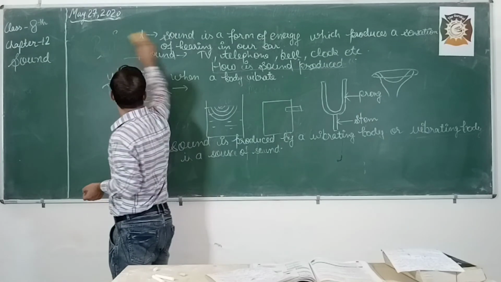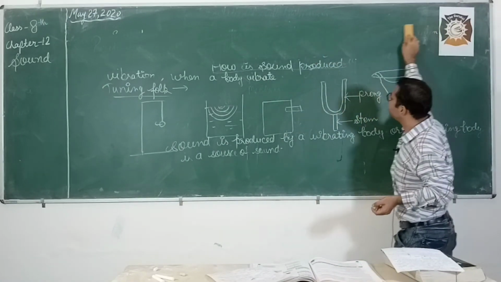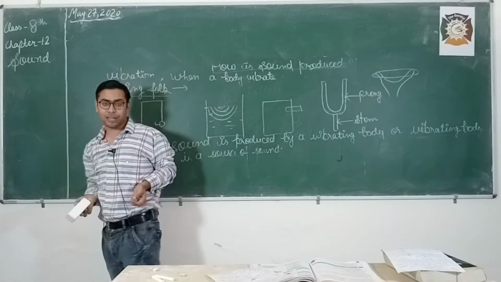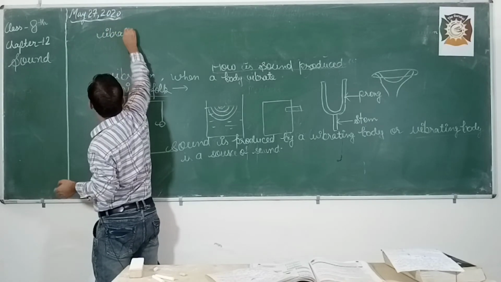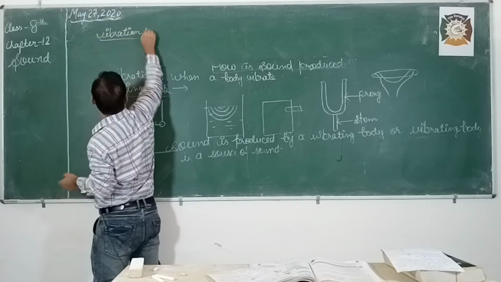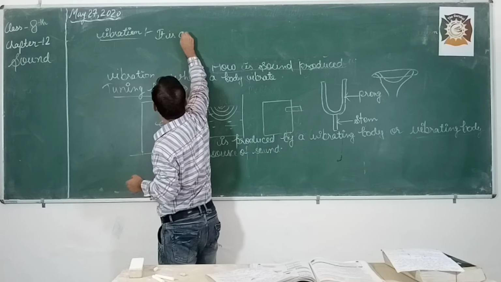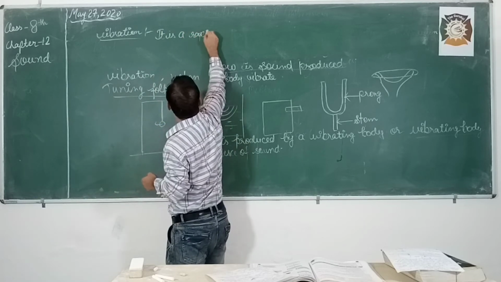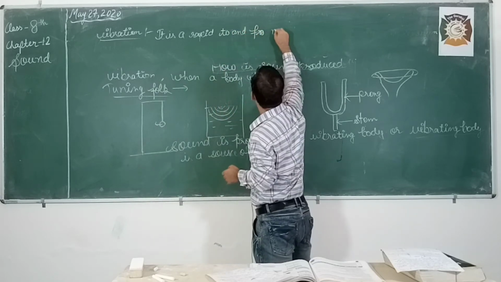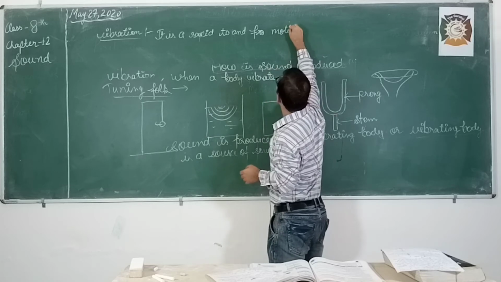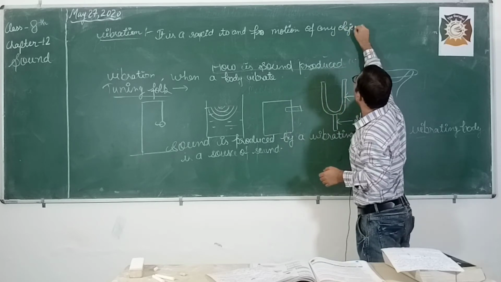Now, I hope you can understand and write the definition of vibration on your own. Think about it, students. So, what is vibration? Now, my dear children, vibration, it is a rapid to and fro motion of any object around